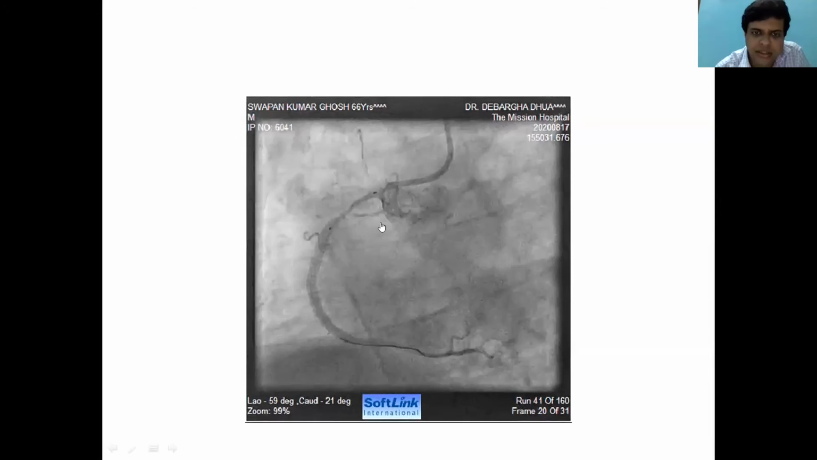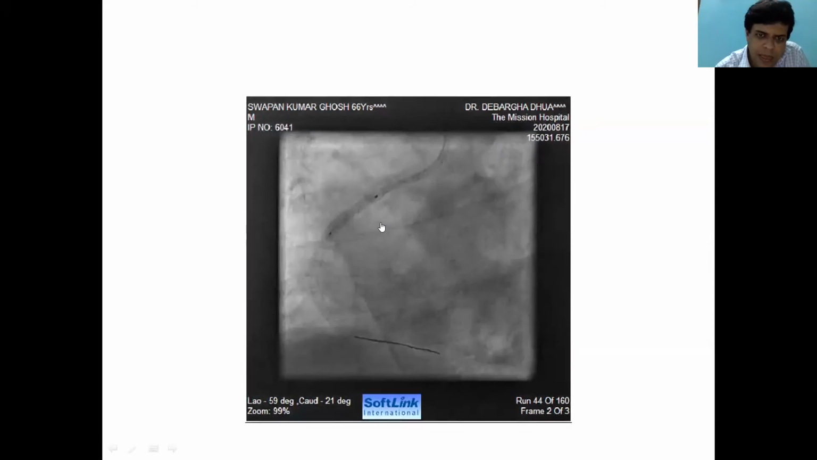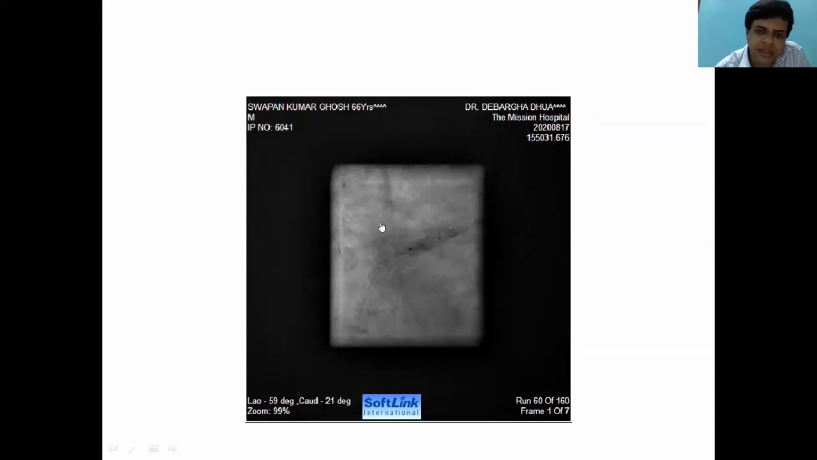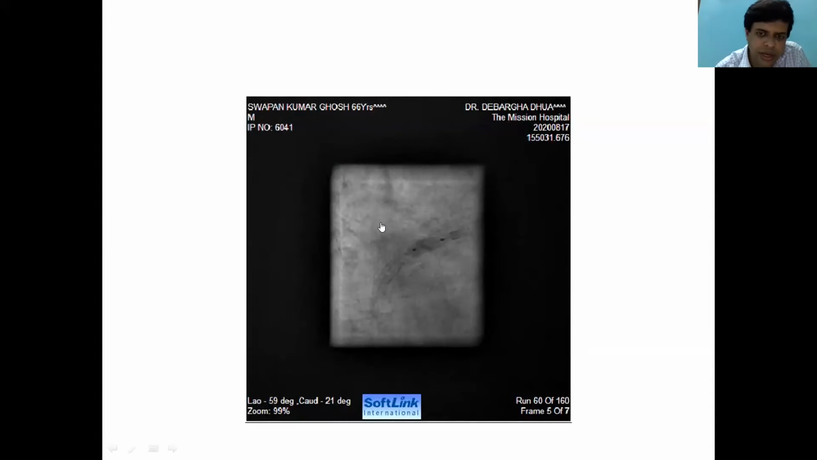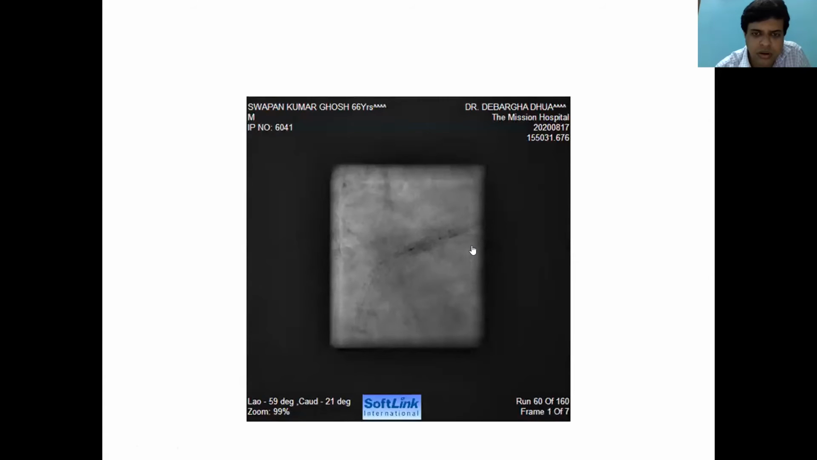So here is another stent that we took in the proximal RCA. We inflated the stent. And we did post-dilatation with a 3.5 into 12 NC balloon. This stent was 23 into 3 into 23. It was post-dilated with a 3.5 into 8 balloon.